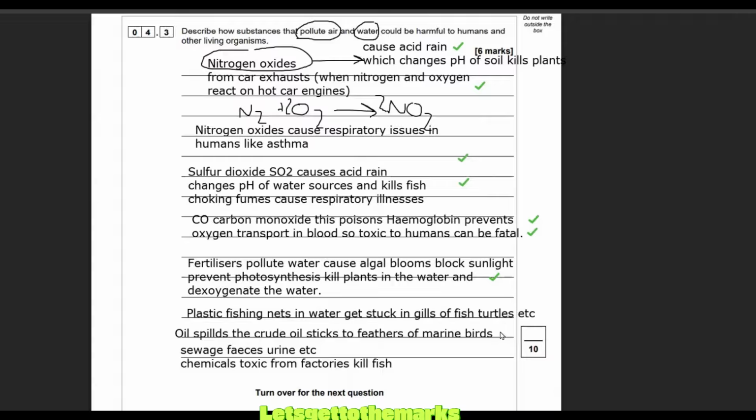We've got fertilizers, we've got plastics. We talked about the oils. Then there's sewage from sewage plants and then chemicals from factories that leak into the water. So there's tons there to get the marks. If you want to look at all the many, many marks, you would have to consult the mark scheme, which you'll find in the link.